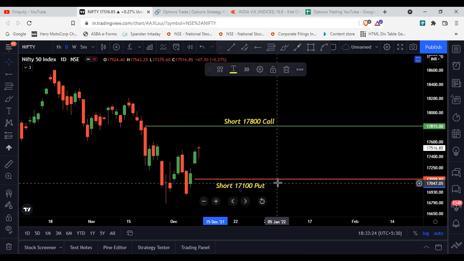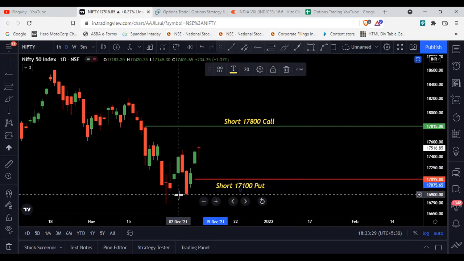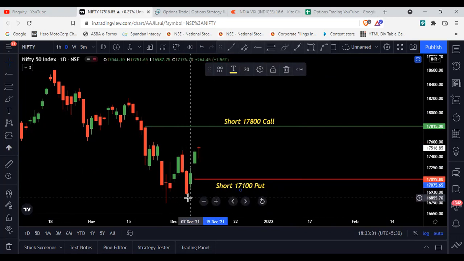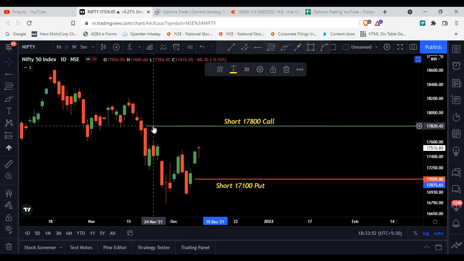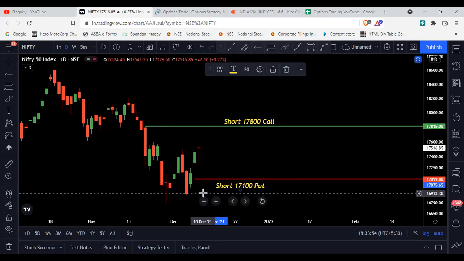So this is just done because, if we go with the lowest swing low, which is our support, the 16,900 put option premium will be very low, and it doesn't make sense to short that option. Instead we will focus on shorting options that have a higher premium right now. So because of this we are shifting the put option a little higher, to 17,100, and for the resistance we are taking this candle's high, which is the 17,800 call option.